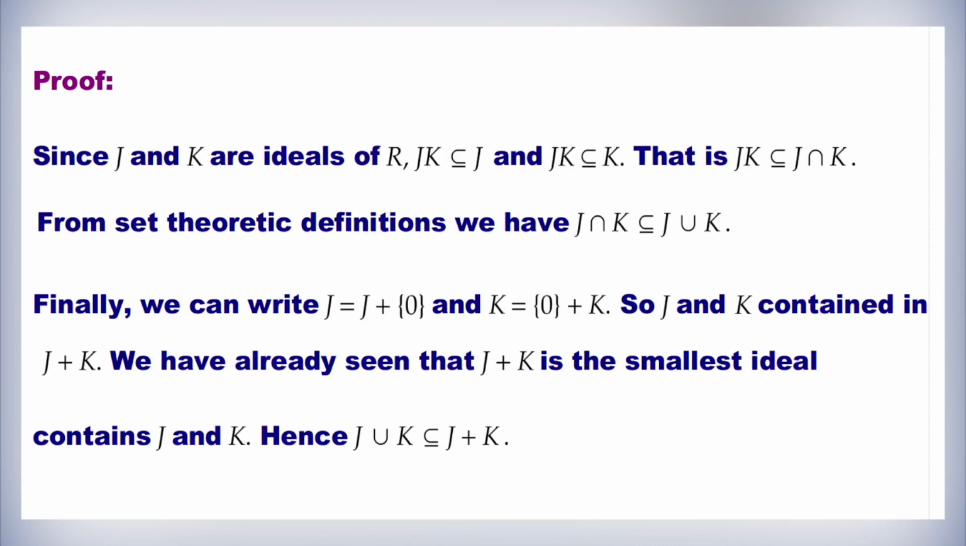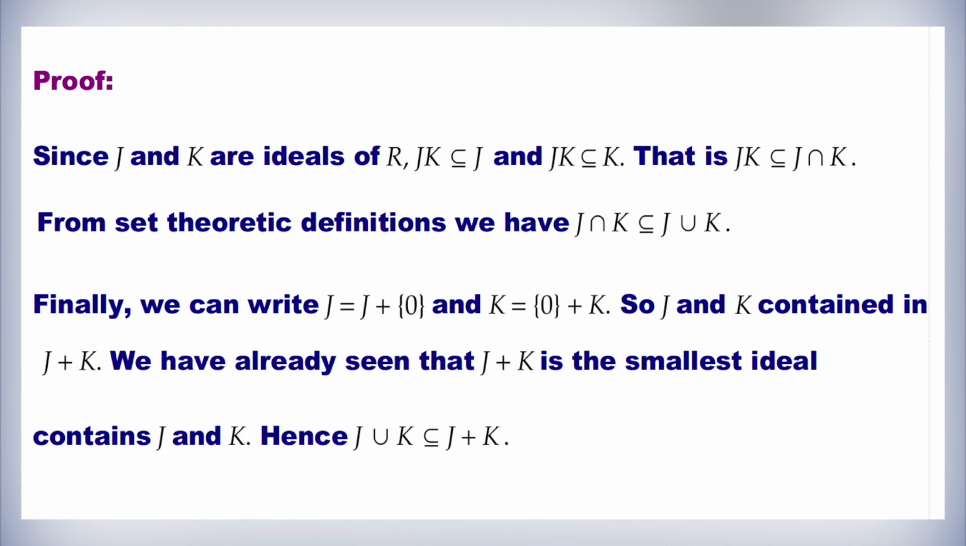Proof: since J and K are ideals of R, JK is a subset of J and JK is a subset of K, that is, JK is a subset of J intersection K. From set theoretic definitions, we have J intersection K is a subset of J union K. Finally, we can write J equals J plus 0 and K equals the ideal generated by 0 plus K. So, J and K are contained in J plus K. We have already seen that J plus K is the smallest ideal that contains J and K.